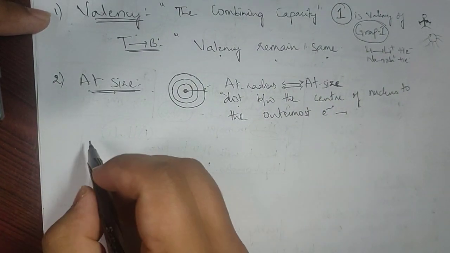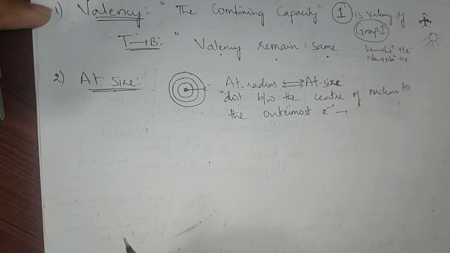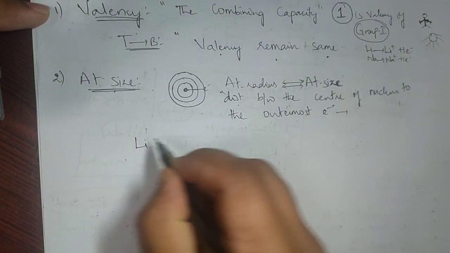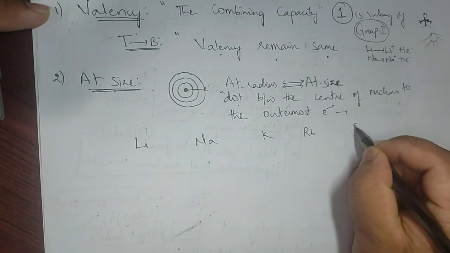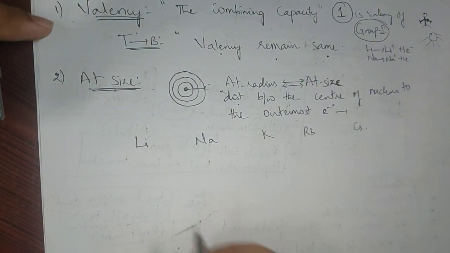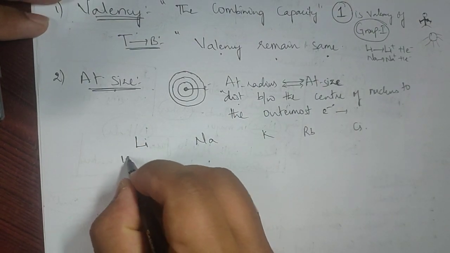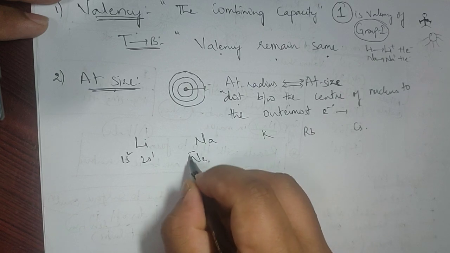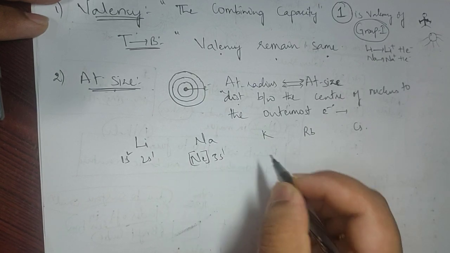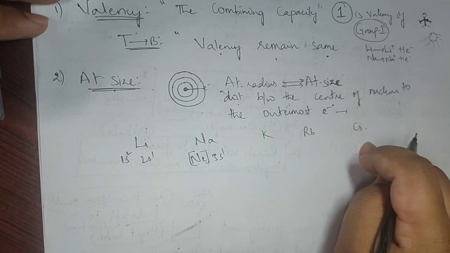Now let's look at how this atomic size varies for lithium, sodium, potassium. If I choose the elements Li, Na, K, Rb, Cs. For lithium we have just seen the configuration, 1s2 2s1. Sodium is neon with 3s1, and this one is 4s1, 5s1, 6s1, right?